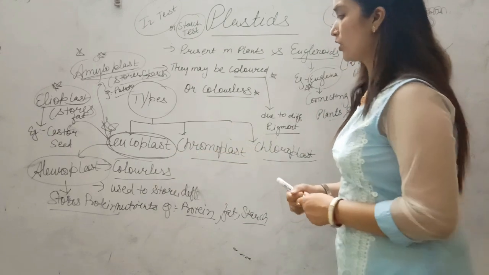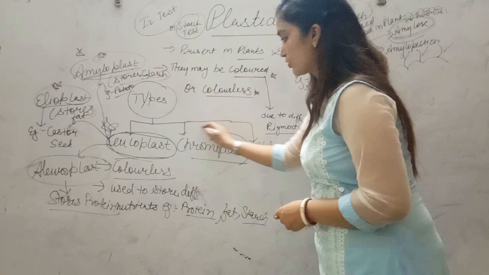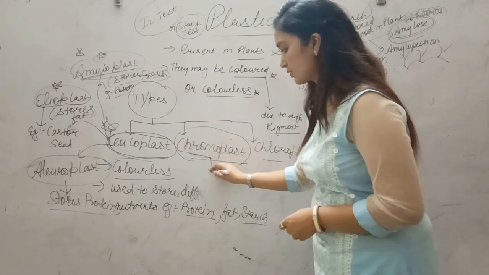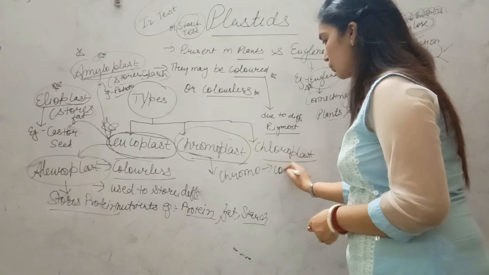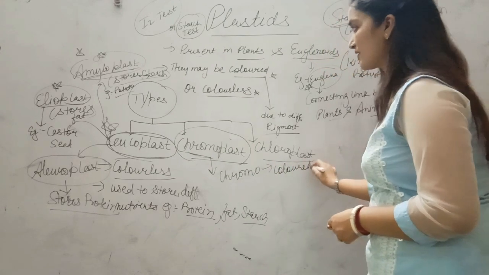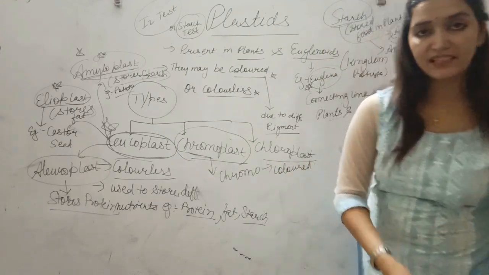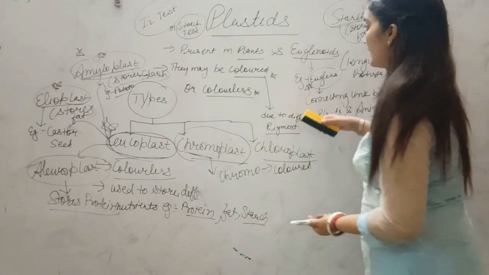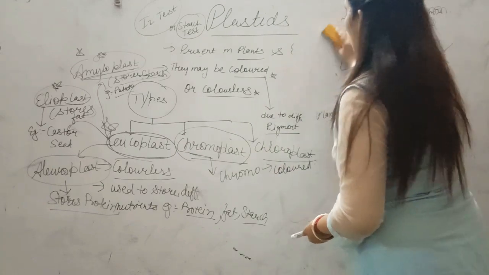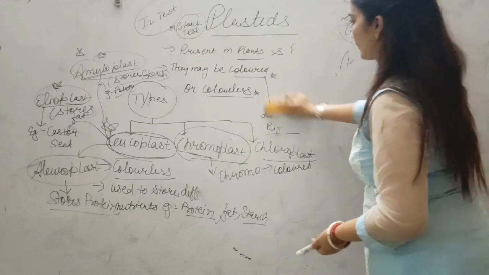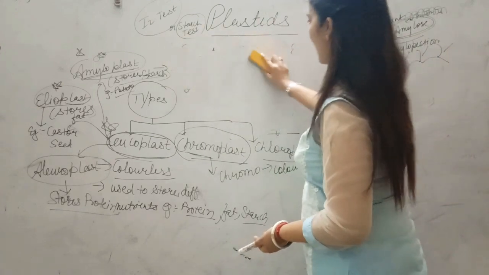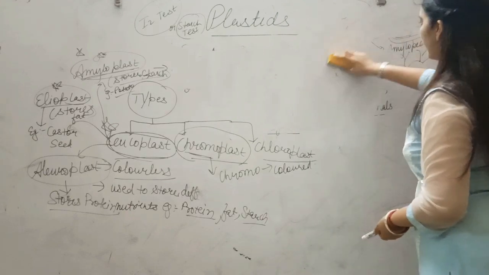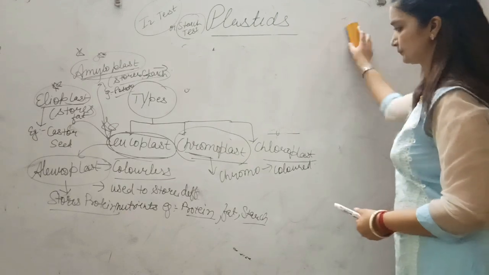Alright students, now coming to the chromoplast. Chromo means color. So the colored plastid, which may be green, red, or yellow, is called chromoplast, because the term chromo is related to color.